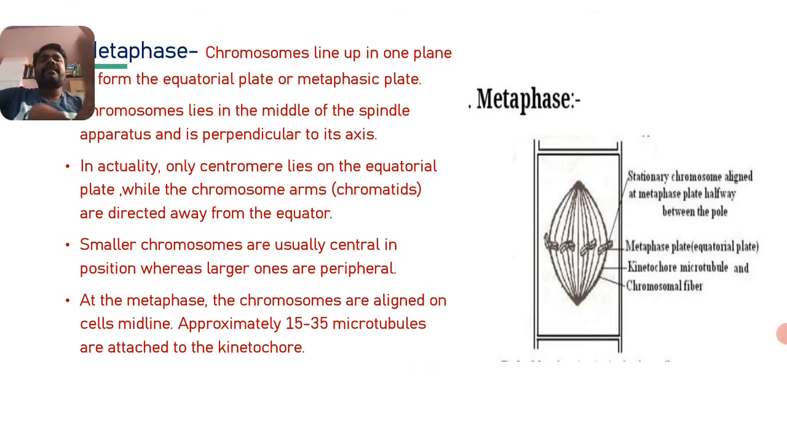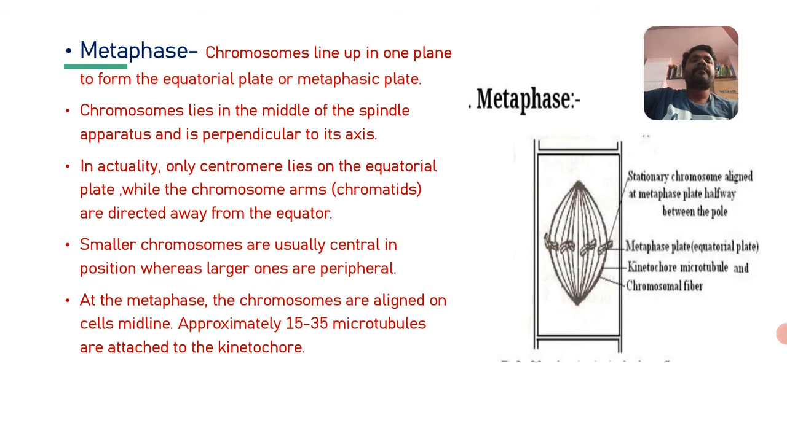And the second one is metaphase. Soon after completion of prophase, the cell enters the metaphase stage. Chromosomes line up in one plane. They are arranged on the equator, forming the equatorial plate or metaphasic plate.